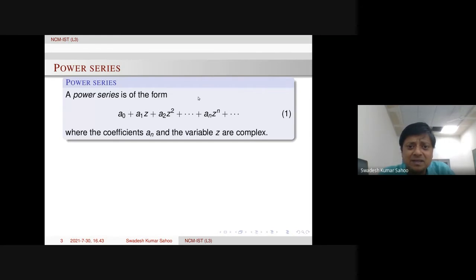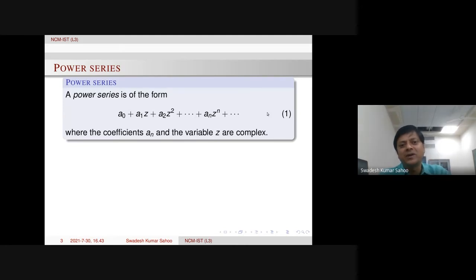Where a power series is convergent, there will be some radius of convergence. All these things will be discussed today. And then finally, we prove Taylor's theorem, and some examples we'll discuss, such as how to obtain the radius of convergence in several situations.